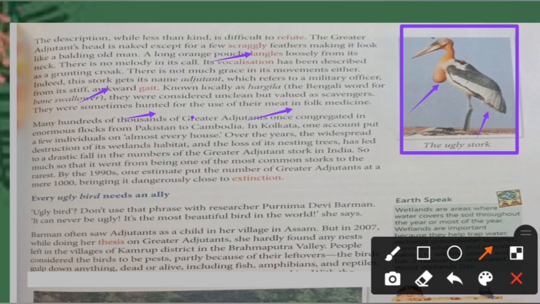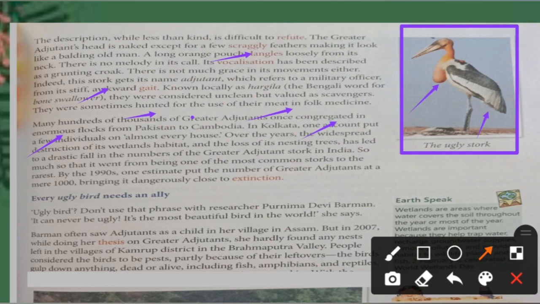For making medicine, and for their meat only, for their body flesh only, they started to hunt these birds. Many hundreds of thousands of greater adjutants once congregated in enormous flocks from Pakistan to Cambodia. Congregated means collected, and enormous means a very huge number. Many years ago, when the greater adjutants collected from Pakistan to Cambodia, so many birds of this species were there.